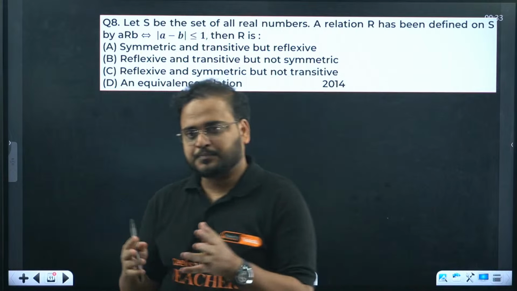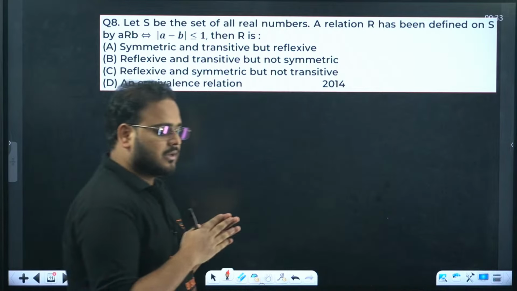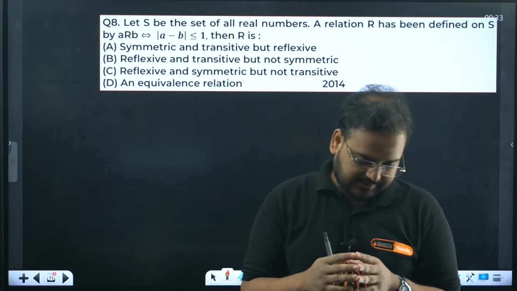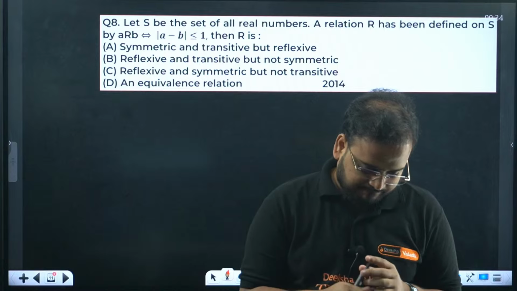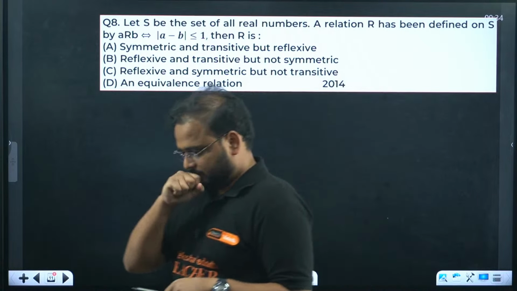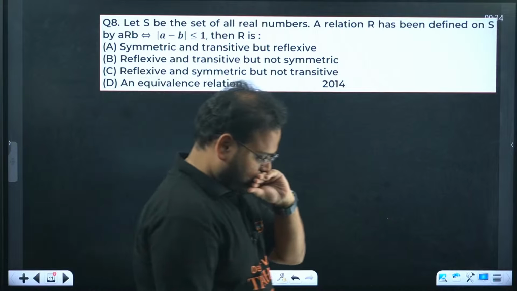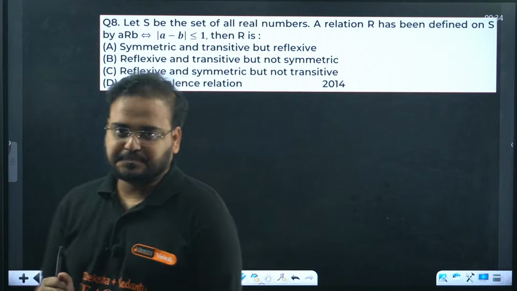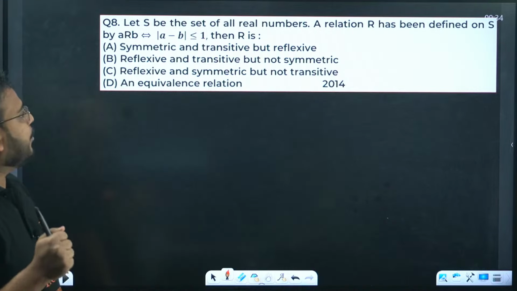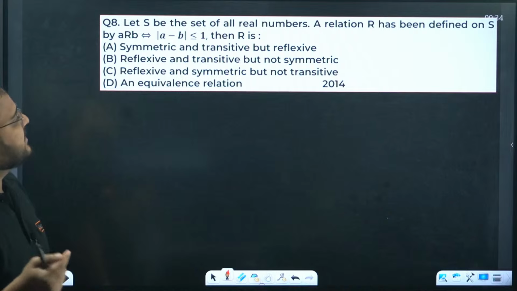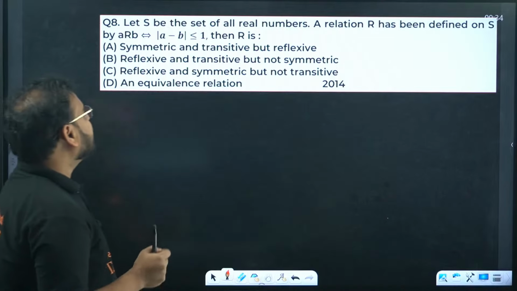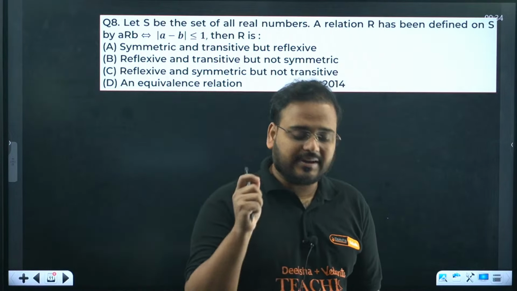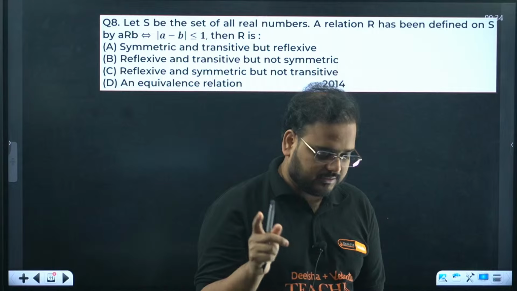Question number 8 now. Again, try to give me an answer for this question, guys. Now I'll wait. Question number 8, give me the answer now. The question says, let S be the set of all real numbers. A relation R has been defined on the set S such that modulus of A minus B is less than or equal to 1. Answer for question number 8.